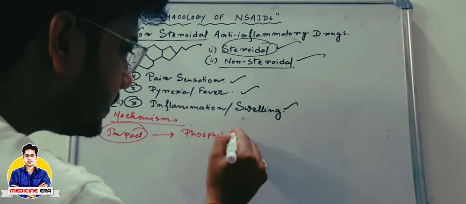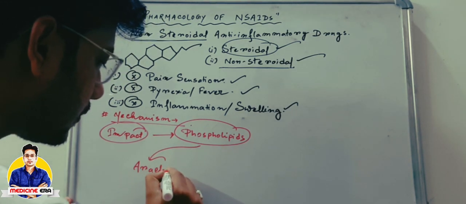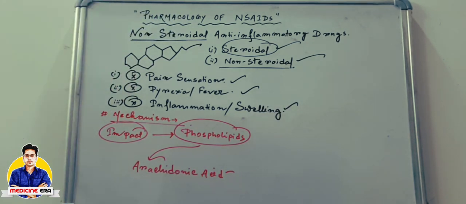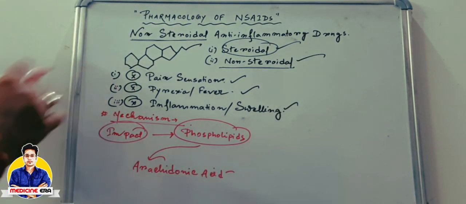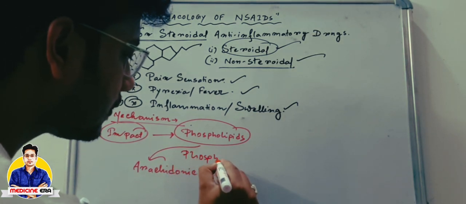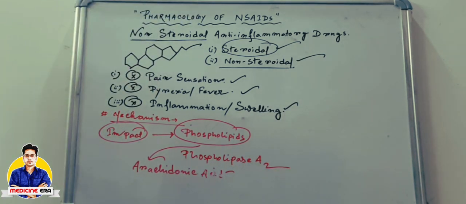These phospholipids are then converted into arachidonic acid. This conversion of phospholipids into arachidonic acid is catalyzed by a particular enzyme called phospholipase A2. Phospholipase A2.